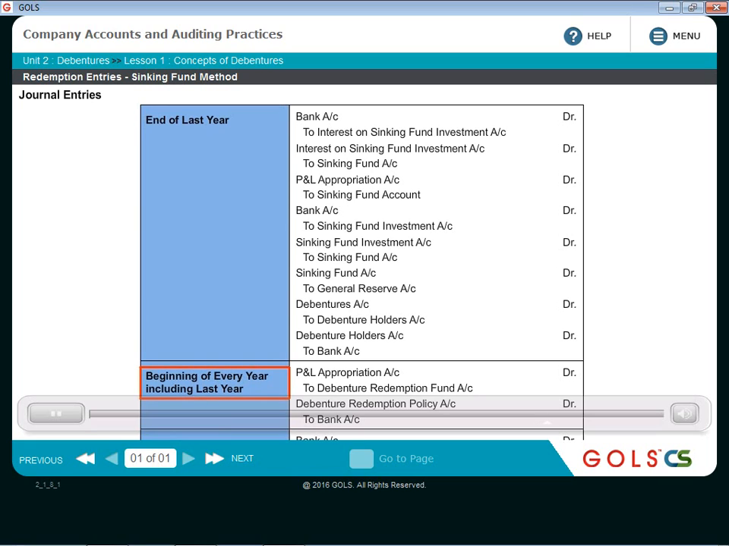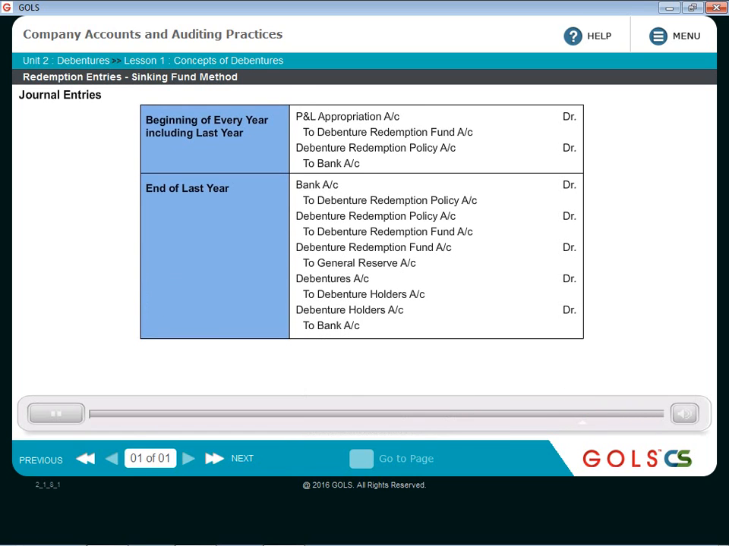So at the beginning of each year, you are keeping aside some portion of the amount from P&L appropriation to debenture redemption fund account. This debenture redemption fund account is similar to your sinking fund account, and then the policy is taken. So debenture redemption policy account debit to bank account. This is basically the payment of premium. So these two entries will follow in each of the years except the last year, because in this case there is no new entry required from the second year onwards for interest, because you don't get interest on the insurance policy.